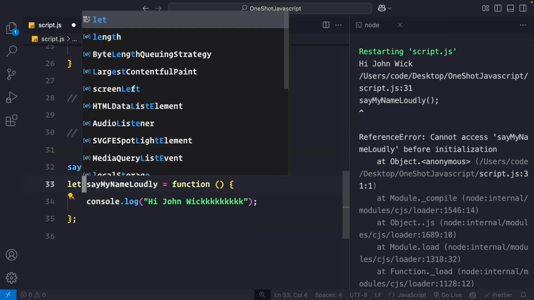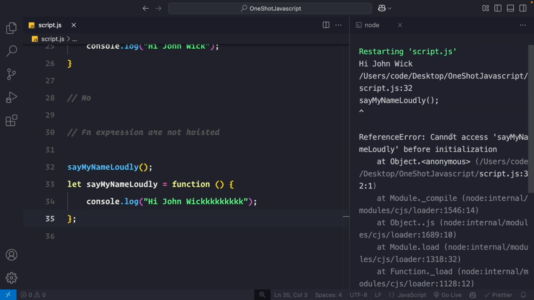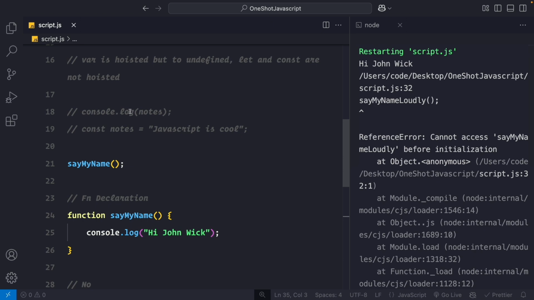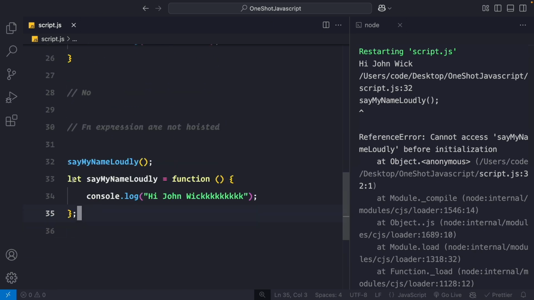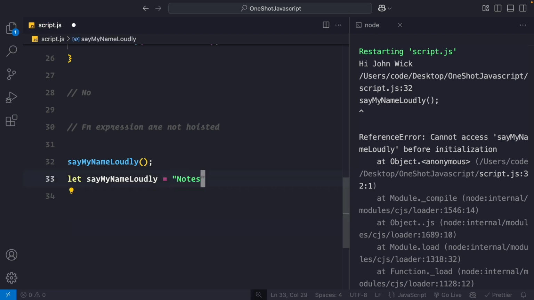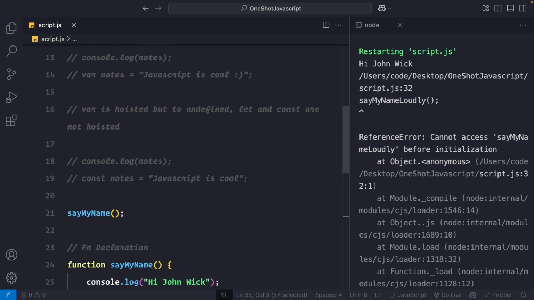Even if you say let, you'll still get cannot access my name, because behind the scenes this is actually a variable that has a value of function attached to it. That's why function expressions are not hoisted. Just like let and const are not hoisted. So let and const are not hoisted because this let say my name loudly is also a variable. It just has a function. Previously we just had notes.